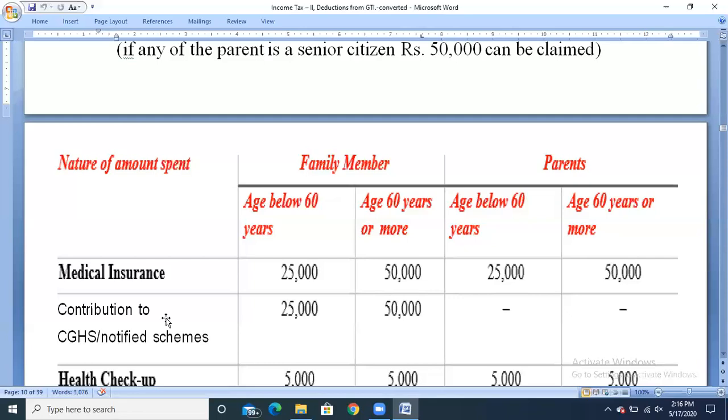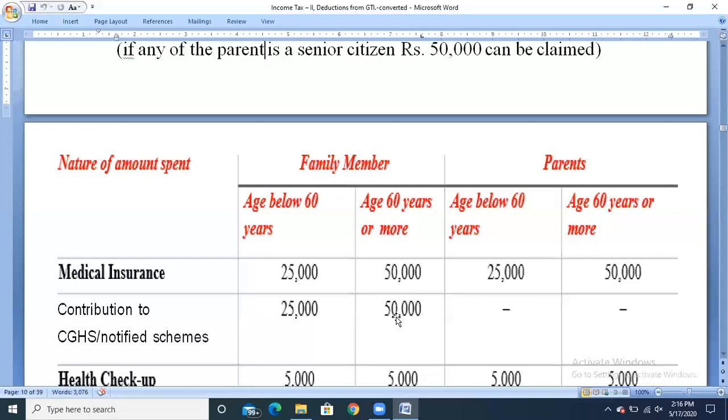And if we contribute to CGHS or notified schemes, the amount will be 25,000 and 50,000 only for family members, not for the parents. So if the family member is below 60 years, 25,000 will be the exemption amount, and if he is more than 60 years, that is a senior citizen, the exemption amount will be 50,000.